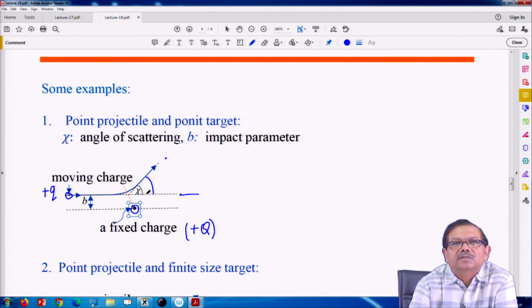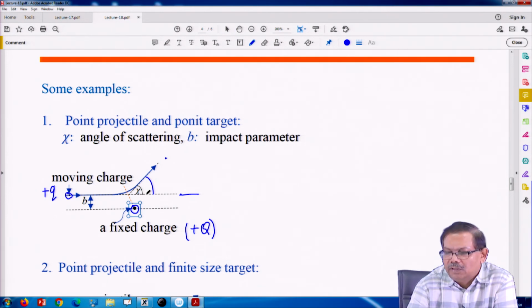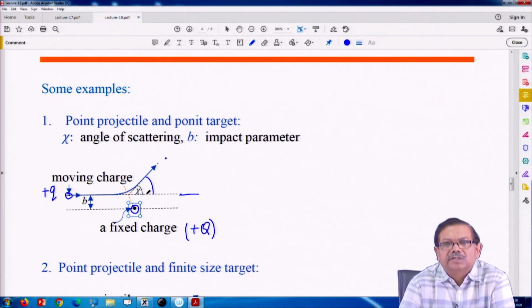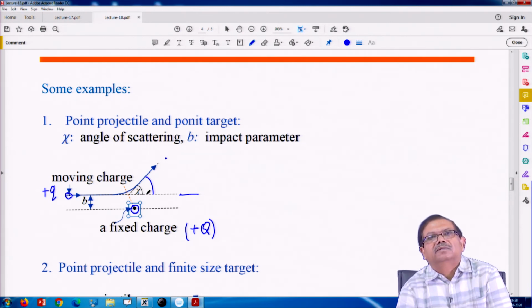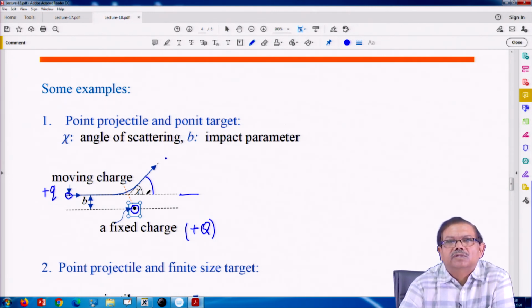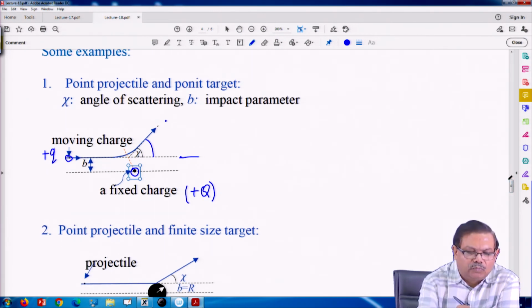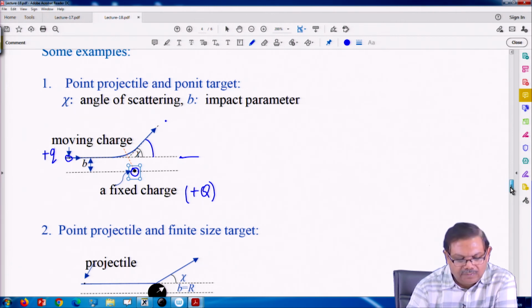To simplify or explain something, we show one particle, but actually there are large number of particles in scattering, otherwise we call it a collision. So, that is the difference between collision etc. So, in scattering there are a lot of average quantities etc. that are to be computed, and some new concept called scattering cross section etc. We will come to that. So, here there is a case of point projectile and point target.